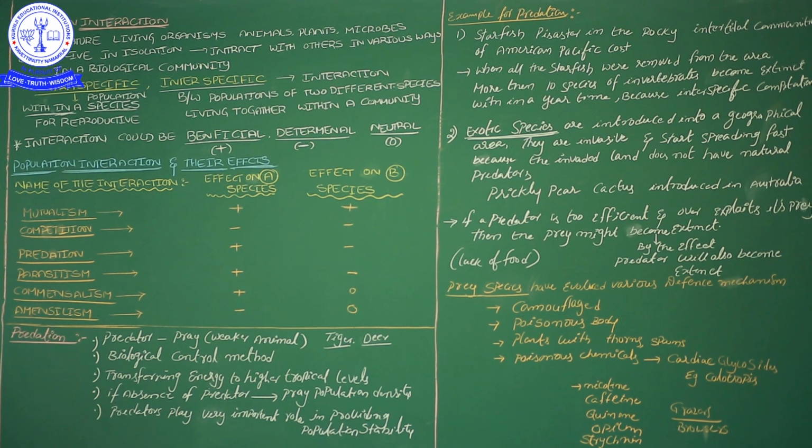And a very important thing here: prey cannot fight against the predator, but some prey show intelligent or adaptive nature. They show advanced adaptations as a defense mechanism to protect themselves from the predator. Already we have seen some of these things in the effect of organisms in the two environmental conditions. Some of those things will be repeated here.